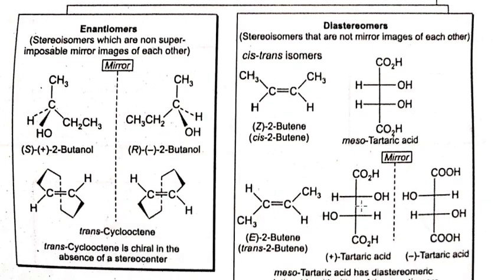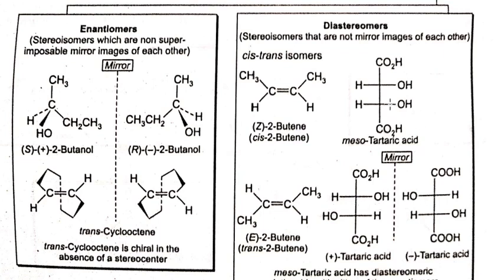This one is the plus tartaric acid, and this one is its mirror image. They both are non-superimposable mirror images of each other, so they are known as enantiomers. One is dextrorotatory plus, and the other is levorotatory minus. If in an enantiomer pair one compound is dextrorotatory, then the other will be levorotatory. This one is the meso tartaric acid.